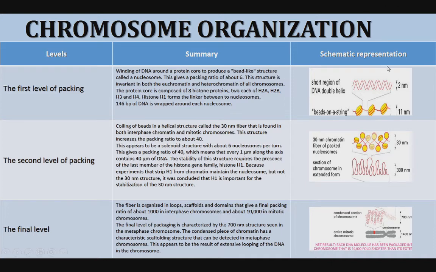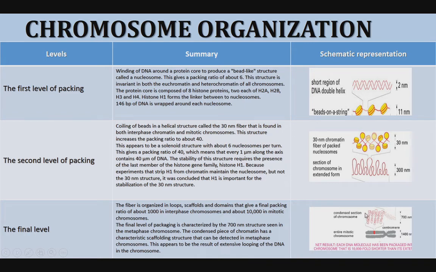So here nucleosomes are highly packed, that is 30 nanometers in size. And when coming to the chromosome in extended form, we can observe the loop-like structure here, that is at 300 nanometers. So when coming to the final level of organization, the chromosome appears as loops.